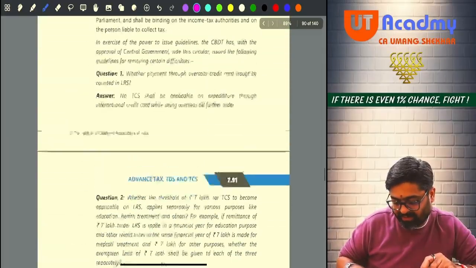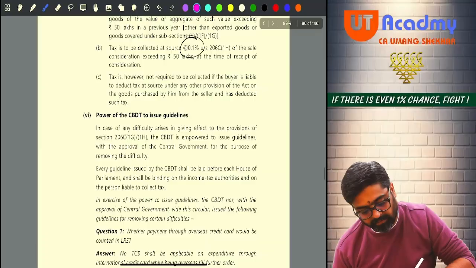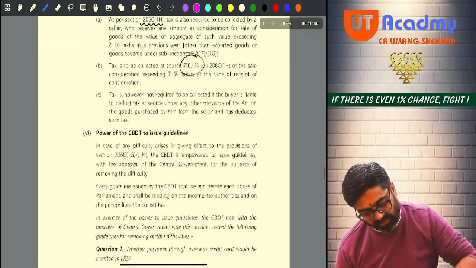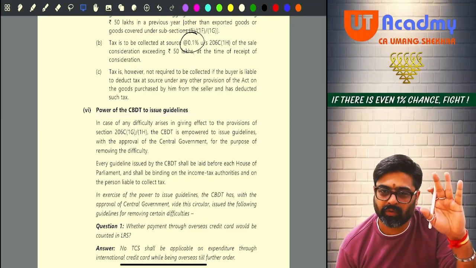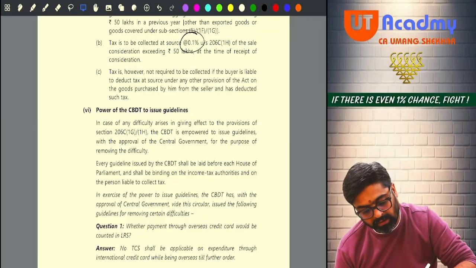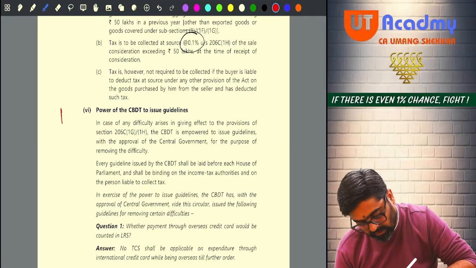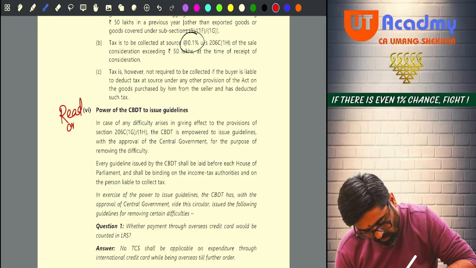Now this question answer and everything is given, no? Power of CBDT to issue guidelines and all. Just read all these things once. No need to get into details, just read all these things once. So what is to be read by you? This is read once, only read once,